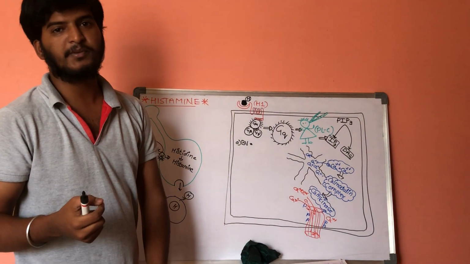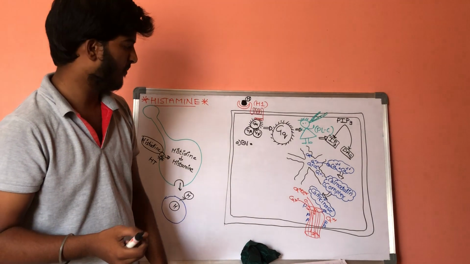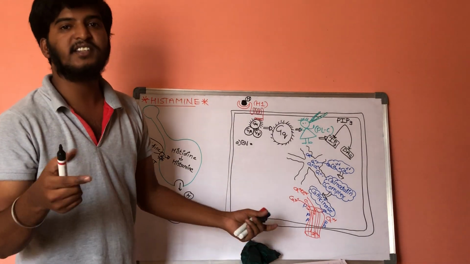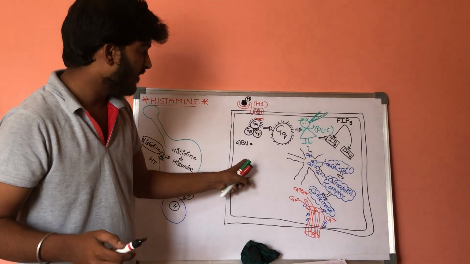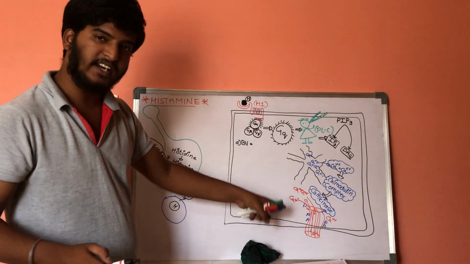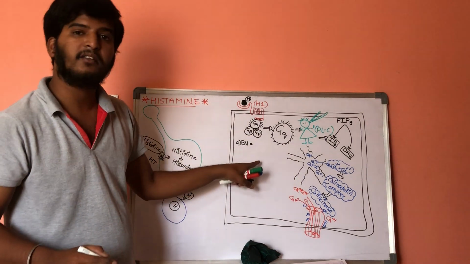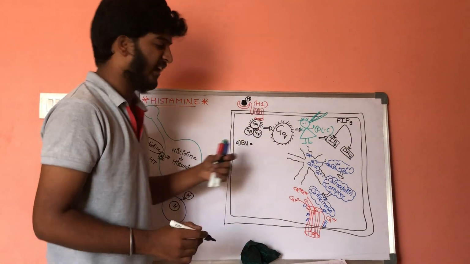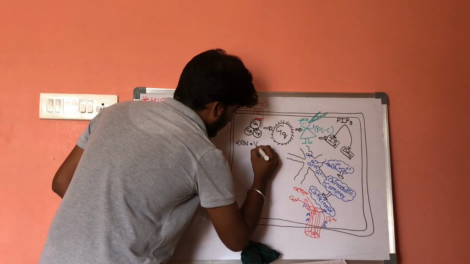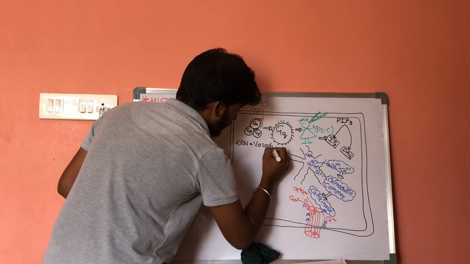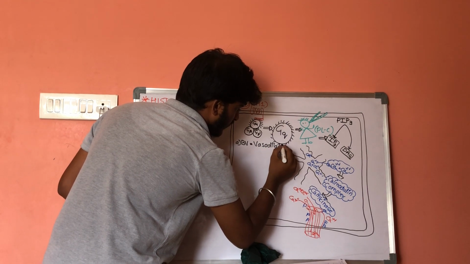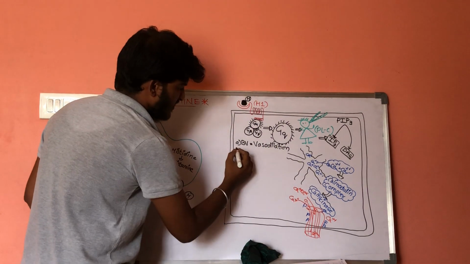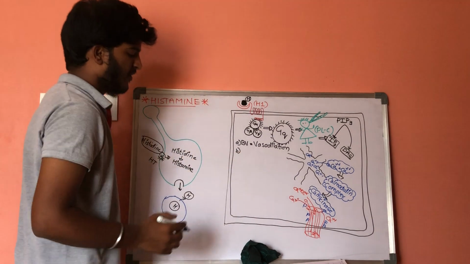If there is no phosphorylation of myosin, there will be no contraction, and because of no contraction, it results in dilation. So if within the blood vessel calcium rises, it results in vasodilation. That is the first point to remember.